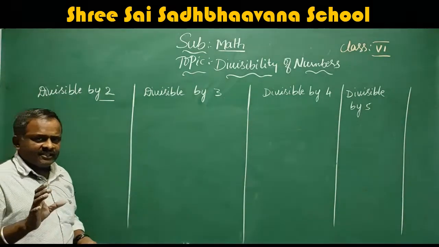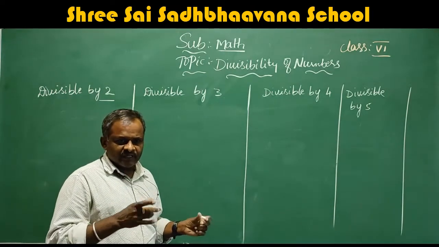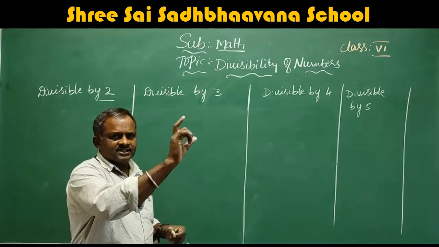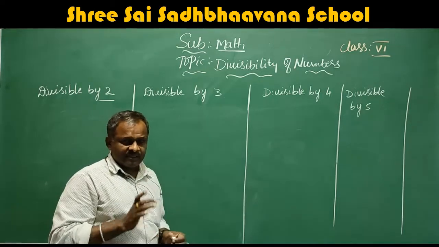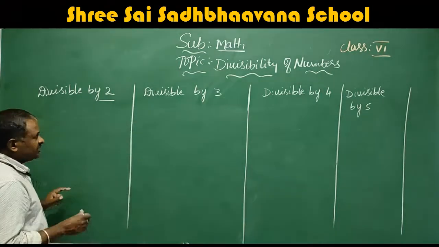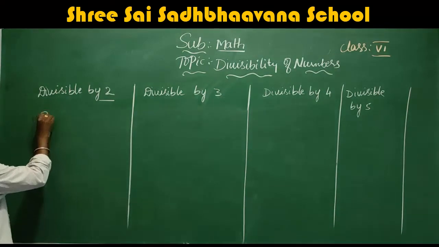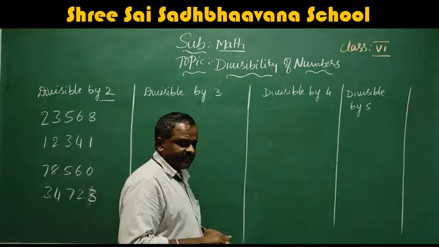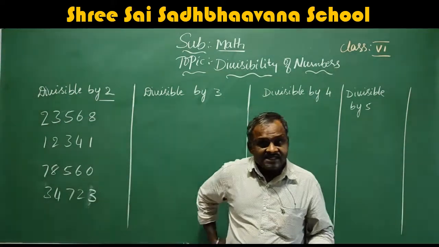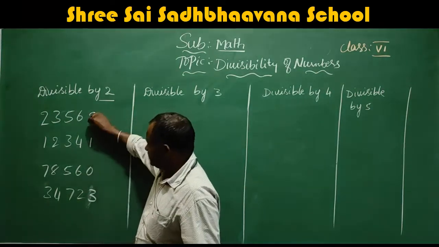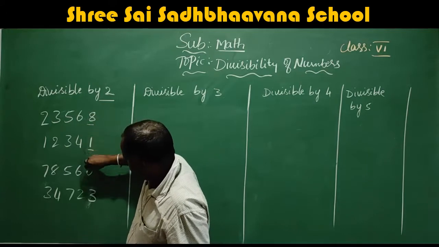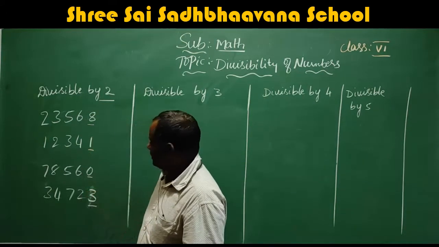If they give any number, please check whether this number is divisible by 2 or not. So first check the number. I will write the numbers. See, here I have written 4 numbers. Check the unit place, that means from the right side. What are the digits in the unit place?